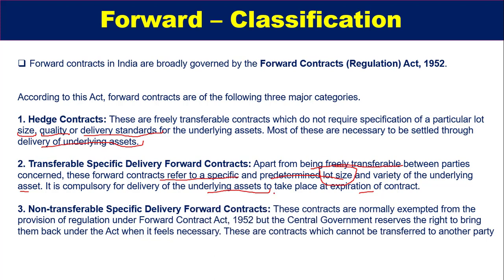And non-transferable specific delivery forward contracts are normally exempted from regulation under the Forward Contract Act, but the central government reserves the right to bring them back under the act whenever it feels necessary. So these are the contracts which cannot be transferred to any other party.